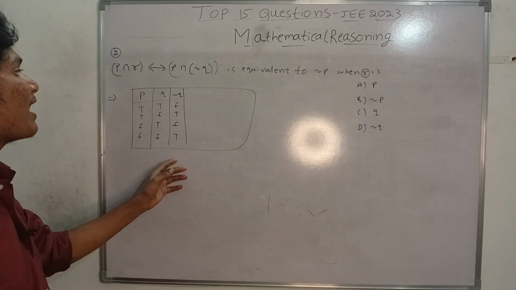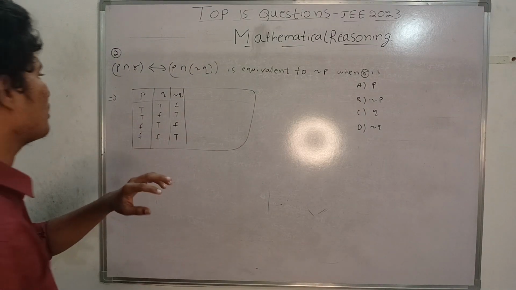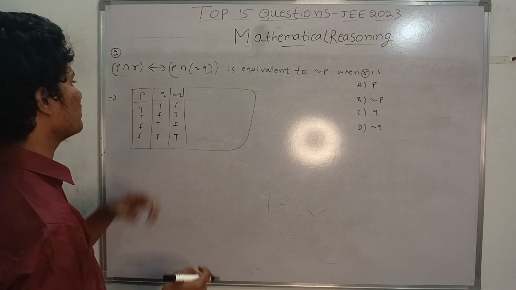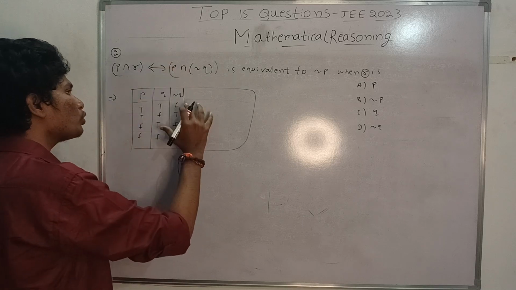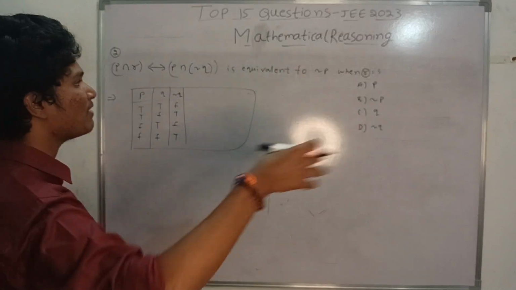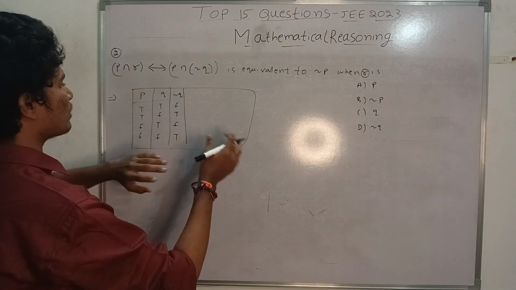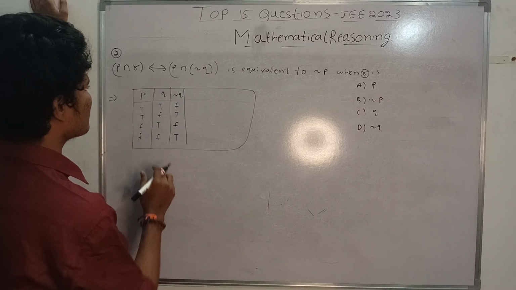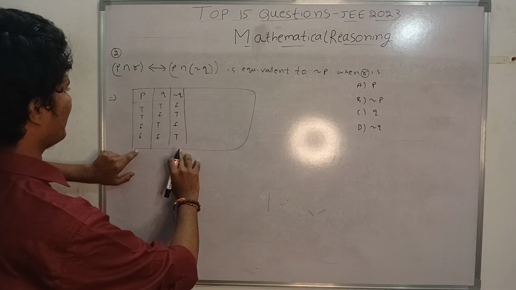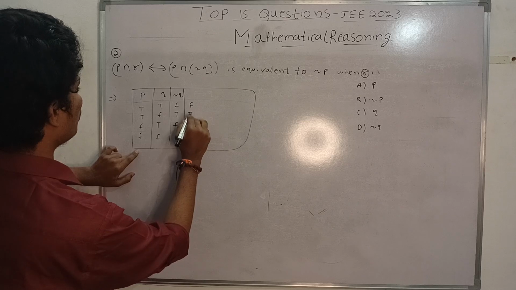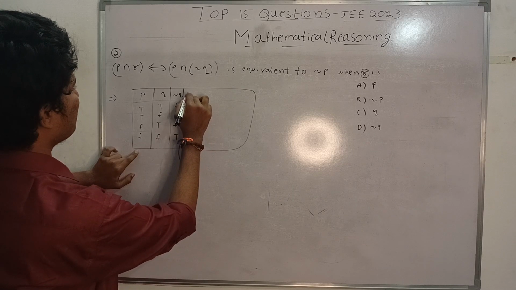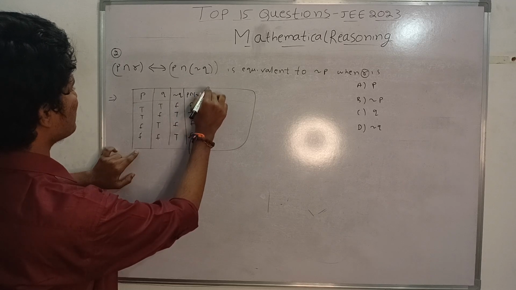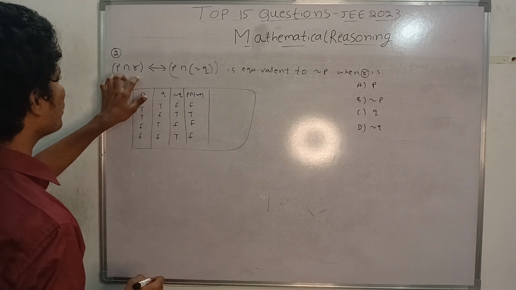If you are confused about why I am taking it like this, you can watch the mathematical reasoning session in the Change Makers batch, because it is very important to understand why I am taking the truth table for this question only. I explained clearly why. So to solve the right side, I am taking it like this, and these two we have to do AND. Here it is false, true, false, and it is false. This is P and not Q, this statement. And now P and R.